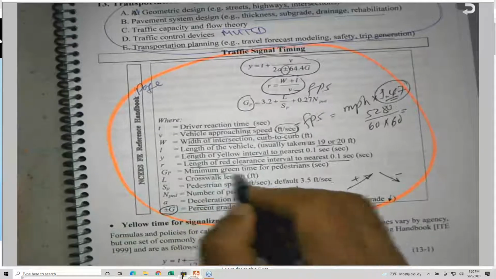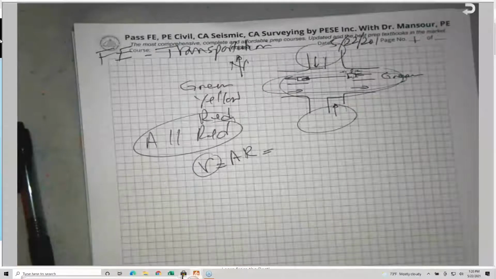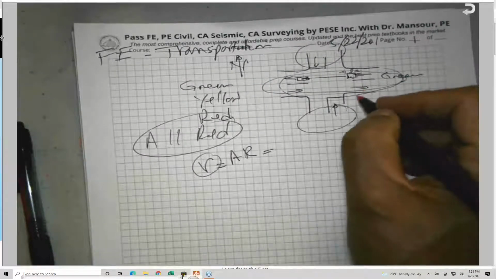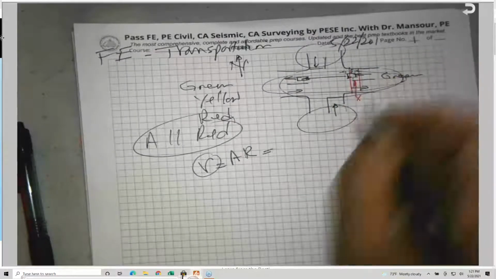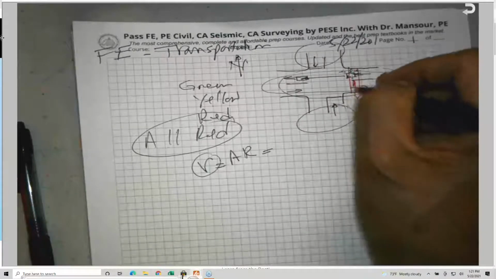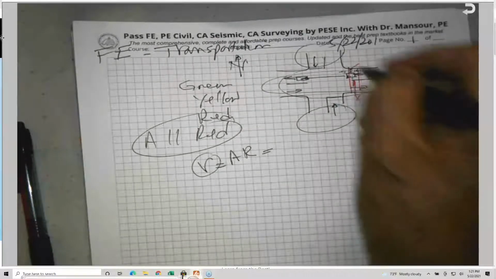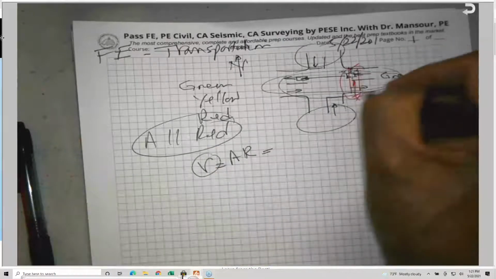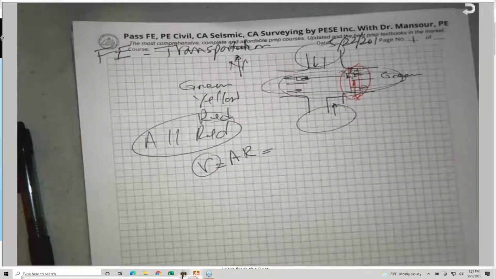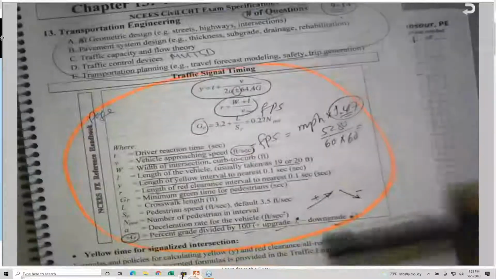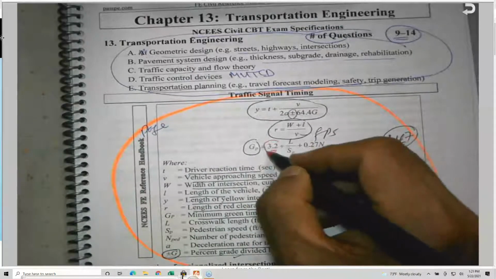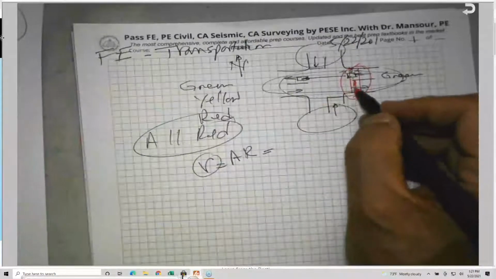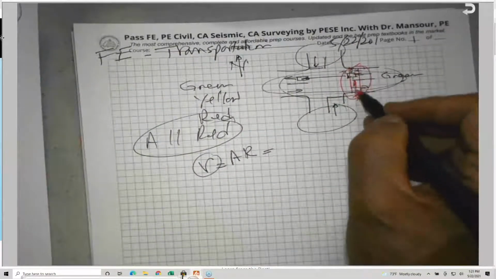And the third equation is G sub P. G sub P is the minimum green time for pedestrians. If I am here right now, waiting on this side, and there is a crosswalk here, and I need to cross this intersection, it should be green for me. So how much green time is needed for a pedestrian to cross? They came up with this equation. There are two equations, in fact, but they provide only one, which is 3.2. By the way, this is the startup time, because if I'm here and it turns to walk, I'm not going to jump. It will take some time.